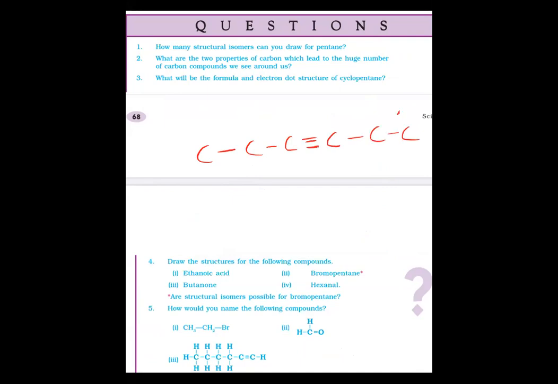Now if you do the numbering, the triple bond falls on the lowest number, the third carbon. So we'll call it hex-3-yne. The 'yne' is present at the third carbon; the triple bond is there in the third position. So this is the way of numbering. And this one is hex-1-yne.